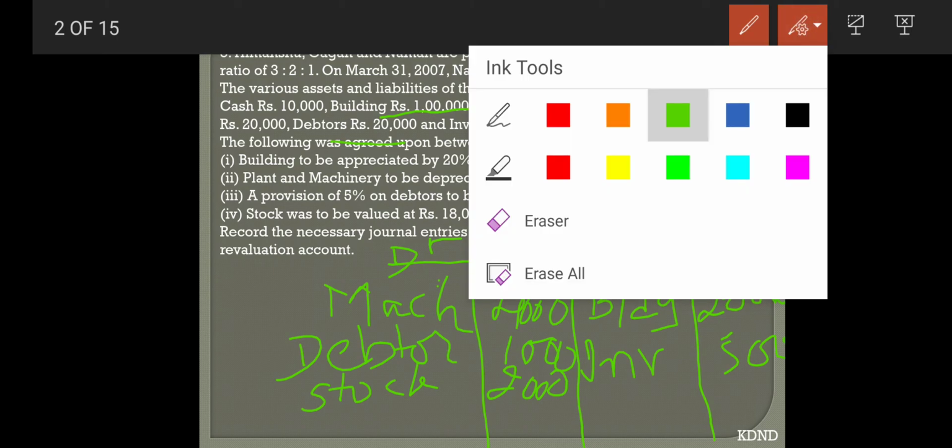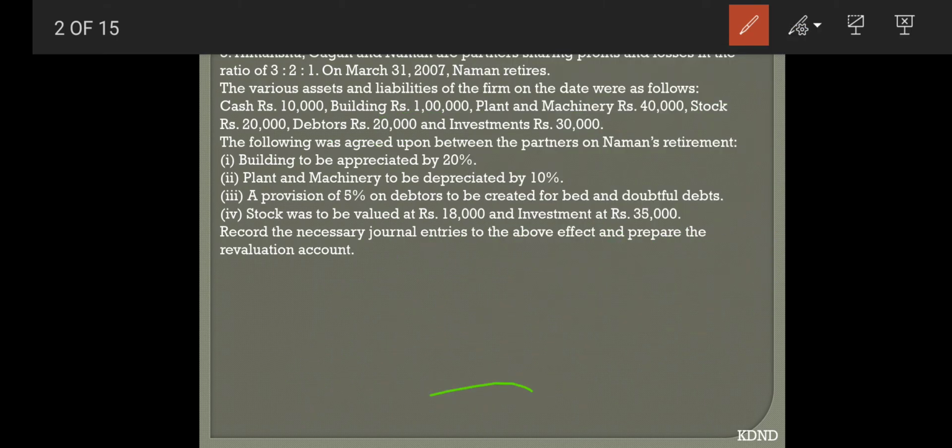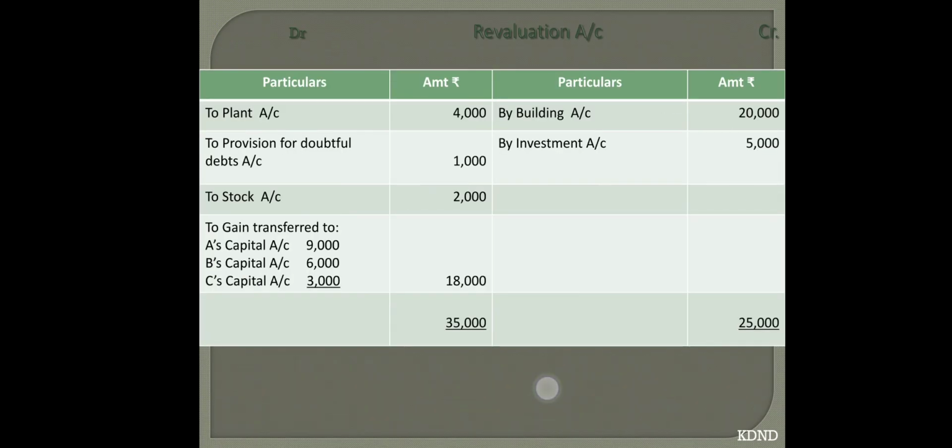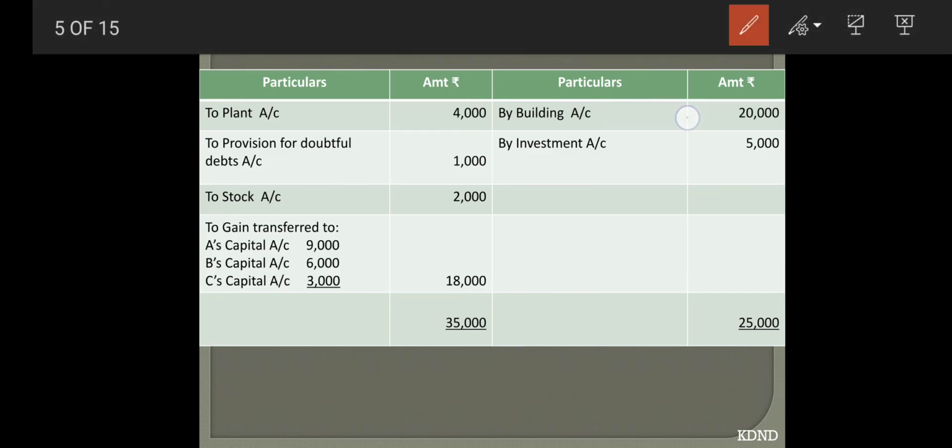I will be showing here the revaluation account ready in my books, so that you can compare with the work you have done. You can see over here your work is ready like this, what I have done. Here you can see building appreciated, investment, plant, provision for doubtful debts, and stock. Now you will find the difference. The grand total is 25,000, here also 25,000.